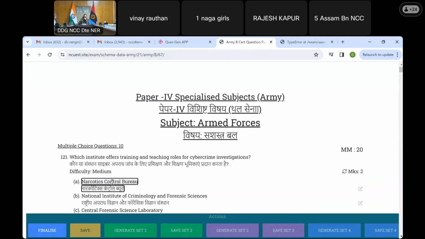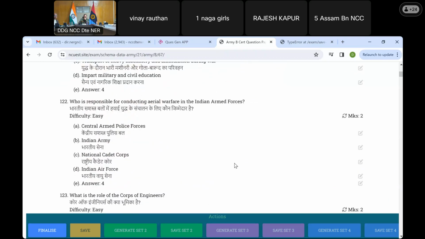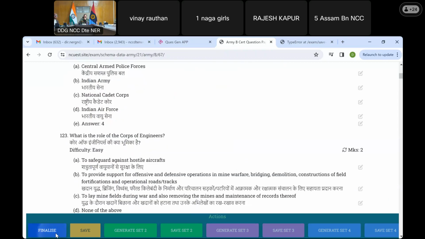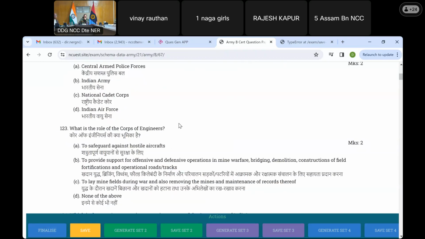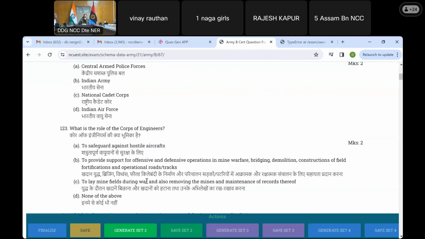Here I can edit both English as well as Hindi. And if I click outside, thereafter the edit option is gone unless I do it again. And we are also able to refresh it with the same level of difficulty as earlier. And I will also finalize this. Once it's finalized, the saving option is gone. Then I do save. So this is saved successfully.